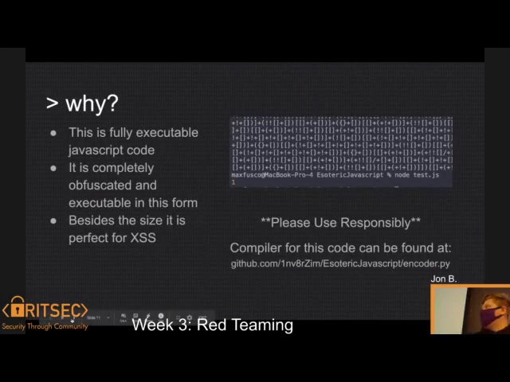So why is this important? Well, like I said, it's fully executable JavaScript. The potential for this could be cross-site scripting, because it's JavaScript. You can literally write anything you want with it, and it's completely obfuscated, because I don't know about you, I can't read that. Of course, I had to make this compiler, but that makes me sad. But we can do it anyway.